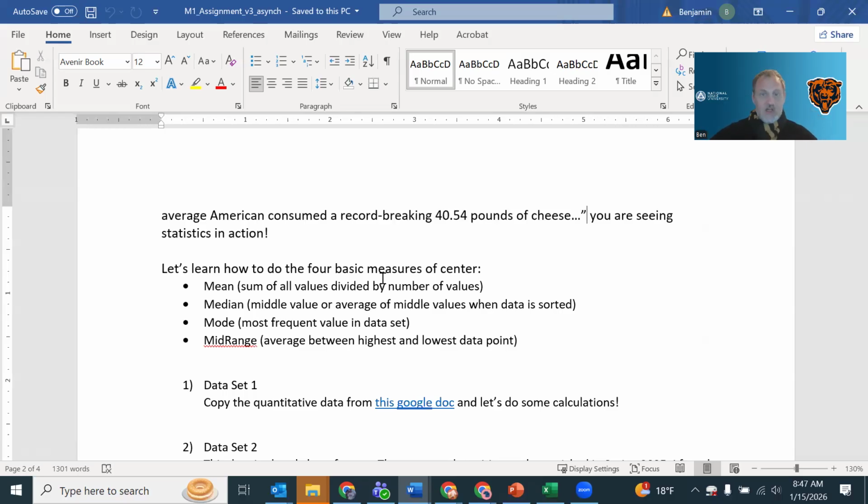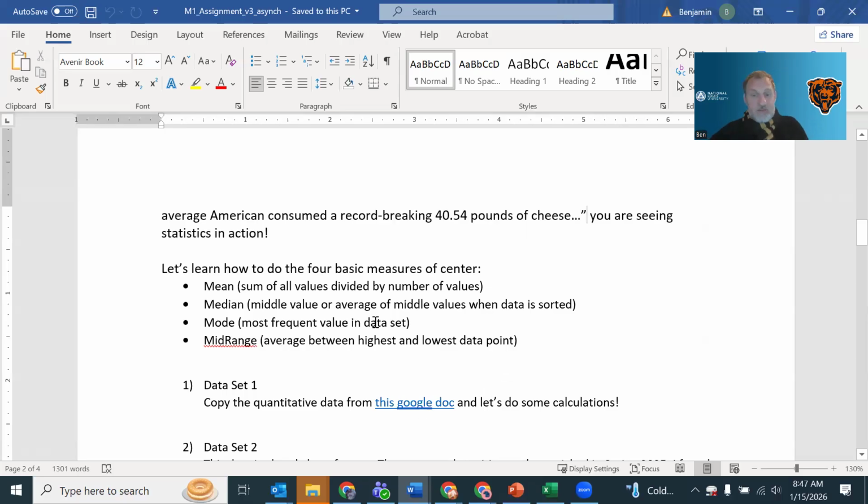So the mean is the sum of all the values divided by the number of values. The median is the middle value, but you have to sort it first. The mode is the most frequent value, and the mid-range is the average, so just adding two values together, the highest and the lowest, and dividing by two.